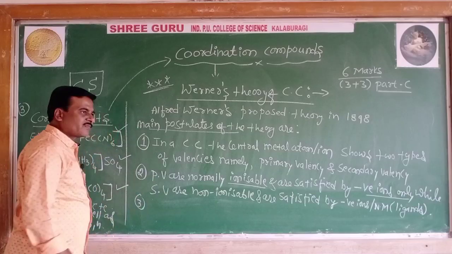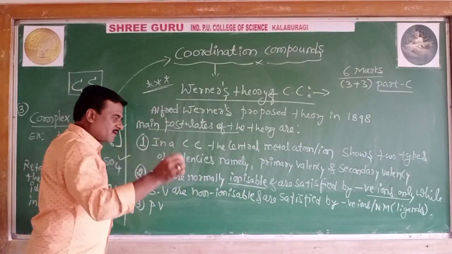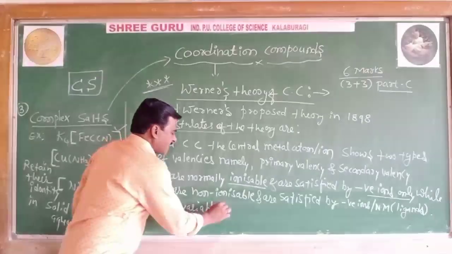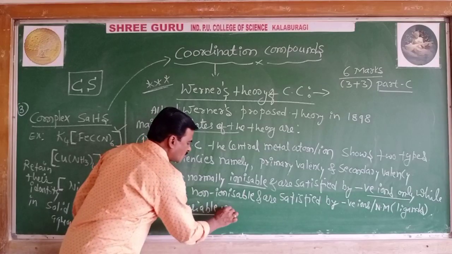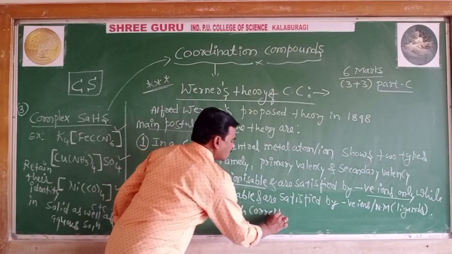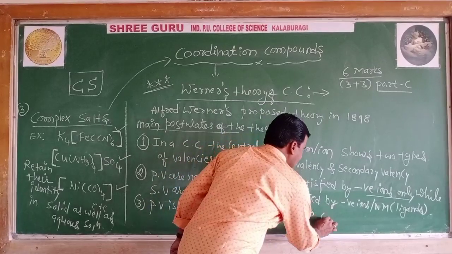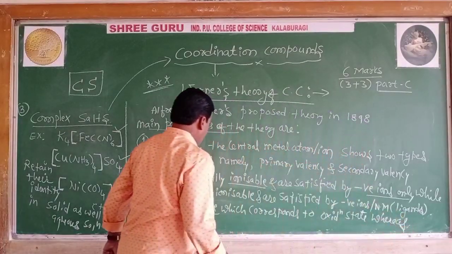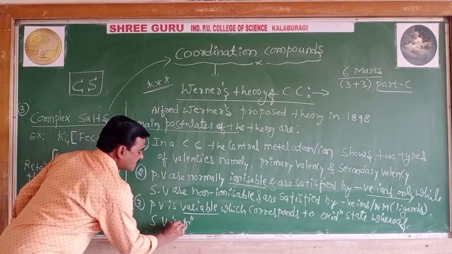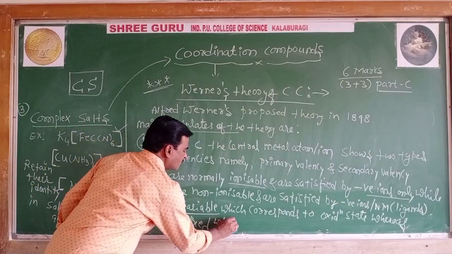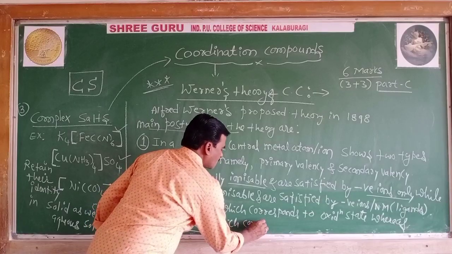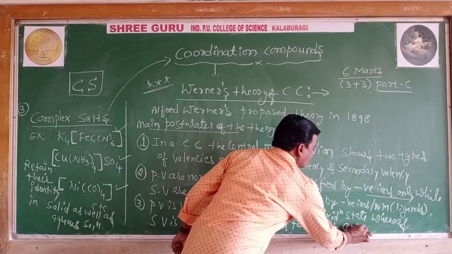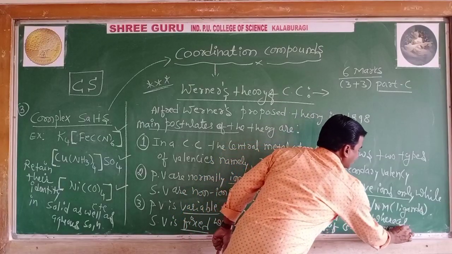Coming to postulate number 3, primary valency is variable, which corresponds to oxidation state, whereas secondary valency is fixed, which corresponds to the coordination number of the central metal atom or ion.